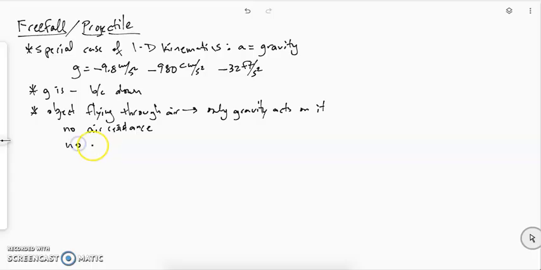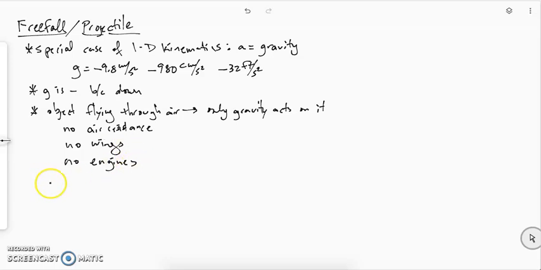We don't consider any wings. So no airplane wings, no birds, no bees. And we also don't consider any engines at all. So we're not talking about rockets here. Or if we do mention a rocket, it's after the rocket engine is spent and it's coasting.